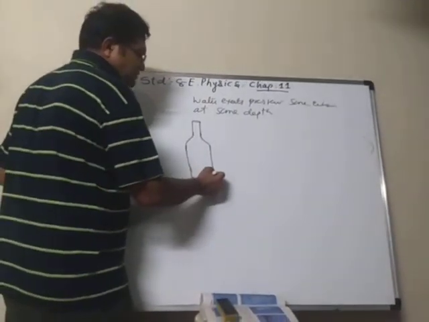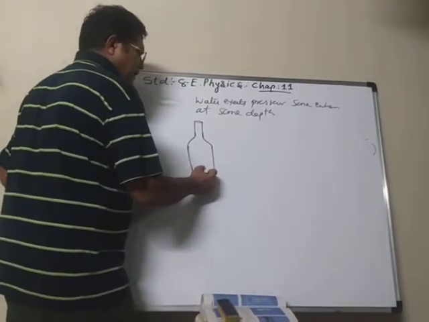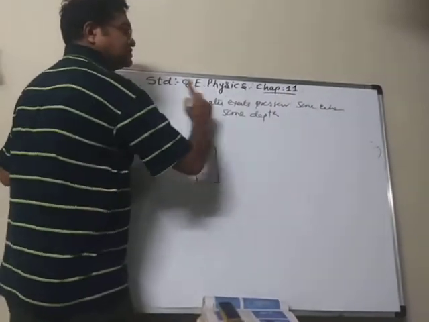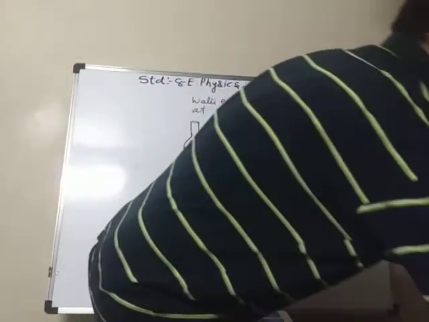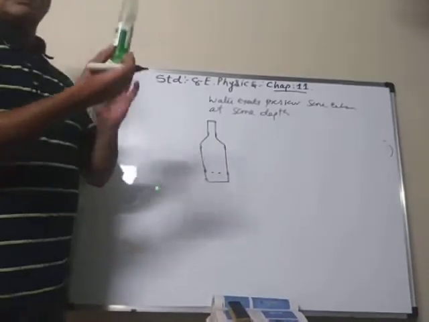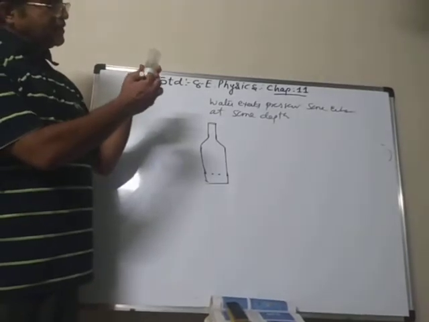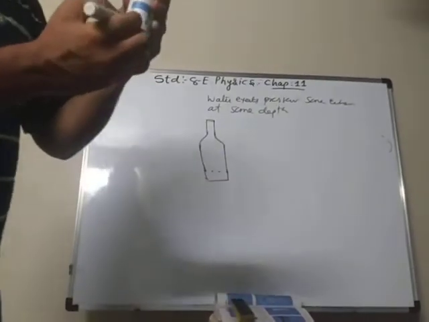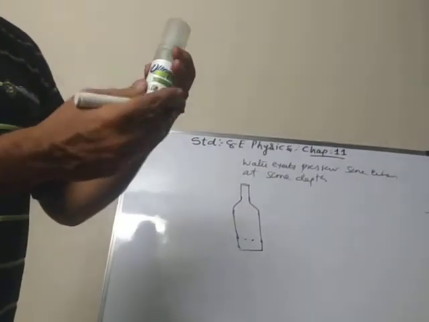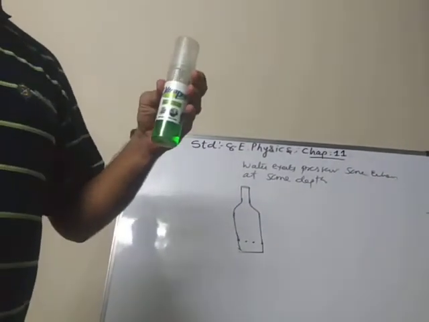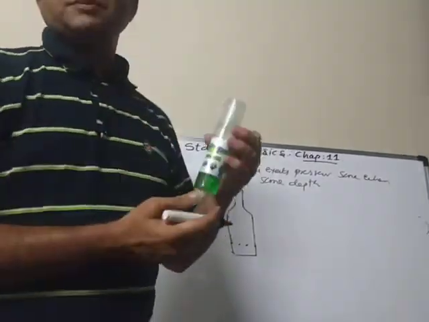Measure about 3 or 4 centimeters, and at the 3 centimeter mark make 1, 2, 3, 4 holes like that at the same height around the container.